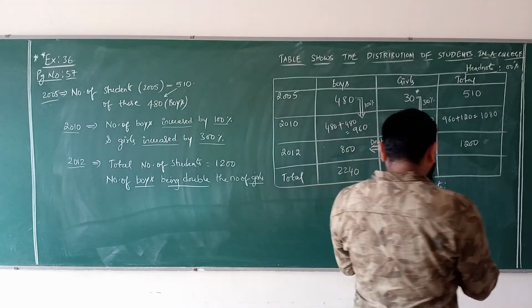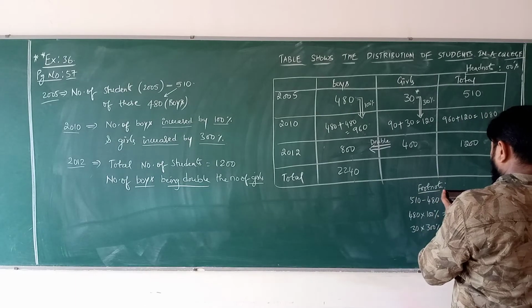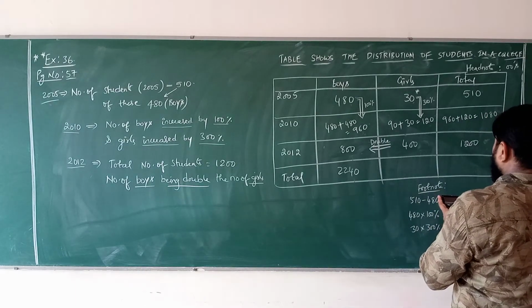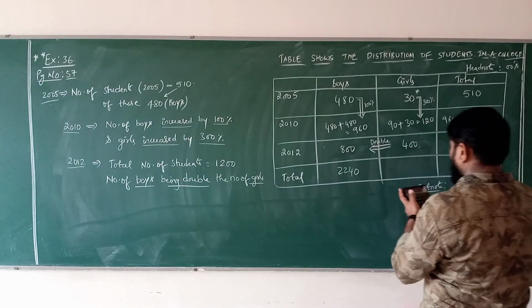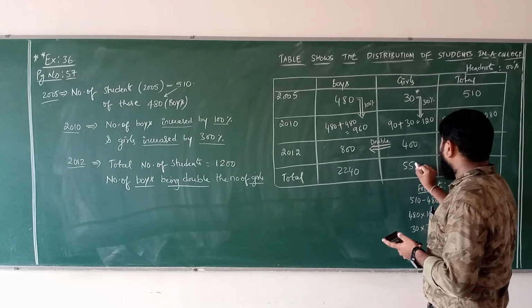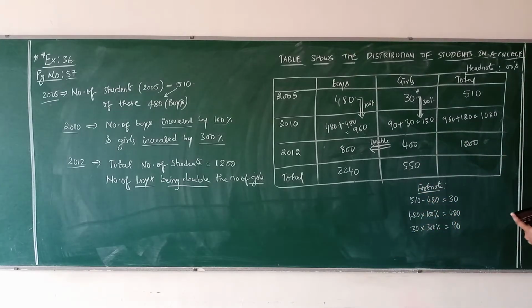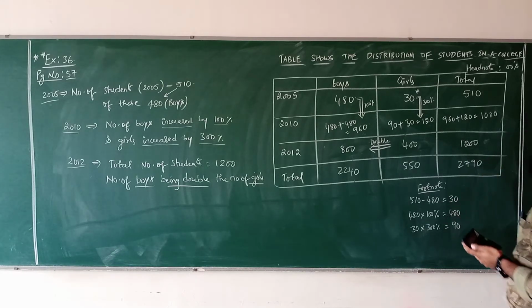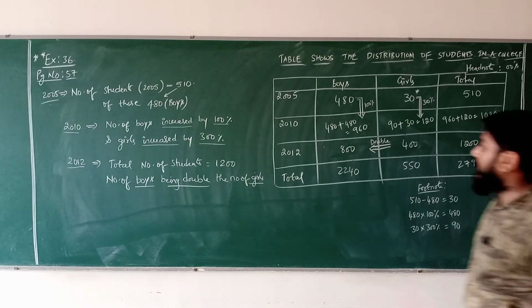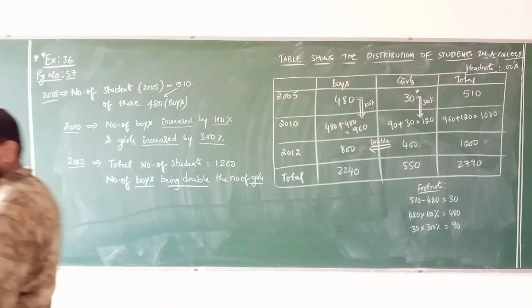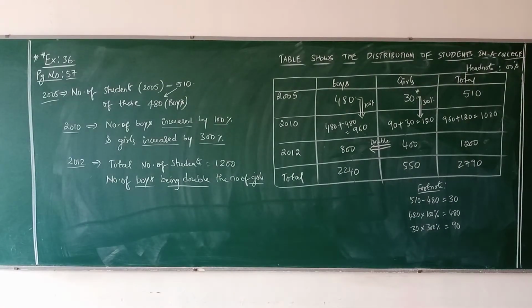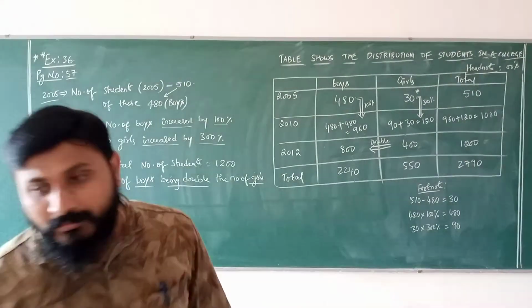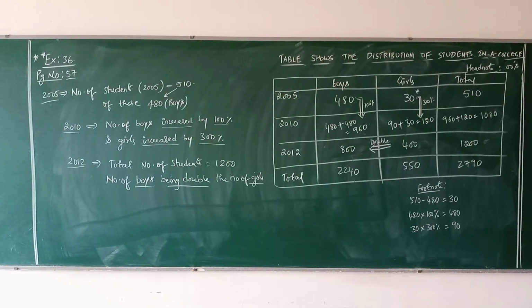Next here, 30 plus 120 plus 400, 550. So 2240 plus 550, 2790. This is the problem. Are you clear, guys? Very important problem. Try to understand it clearly.